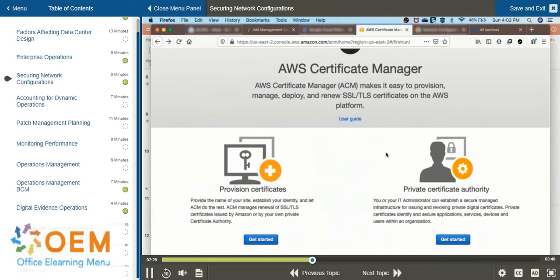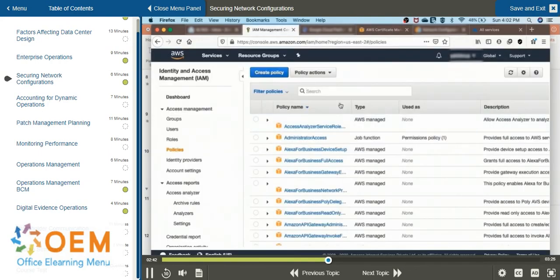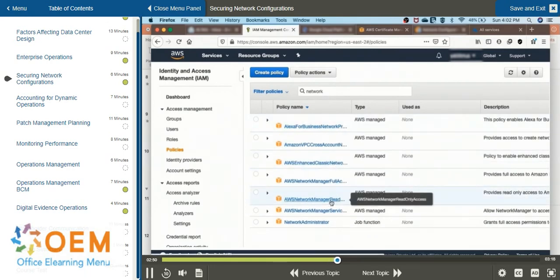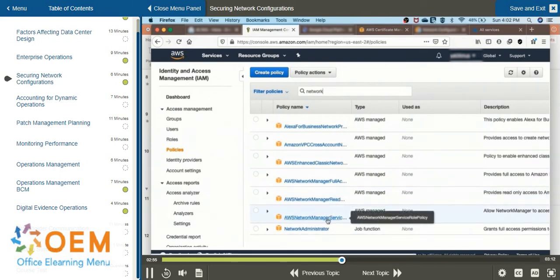Now, these roles can be carried out based on the Identity and Access Management tool, which is IAM. Based on that tool, you can manage the entire set of policies for these roles and give them access. Let's head over to IAM now. In IAM, there are different policies that are already defined. You can use these policies. Let's say we have just typed network in the text box and certain policies have been filtered based on that. So this one is network manager.